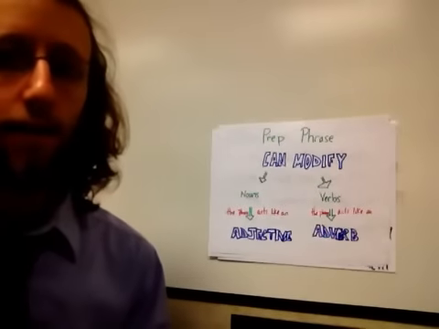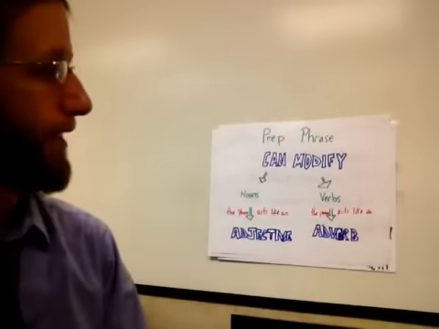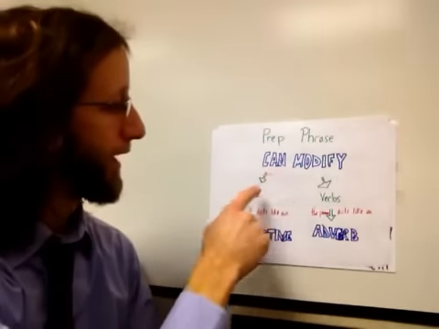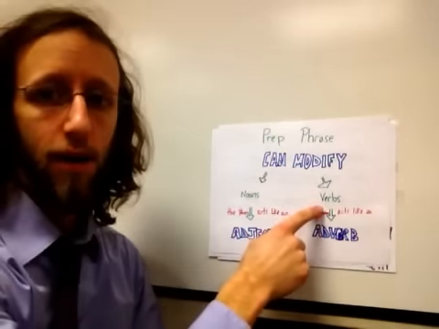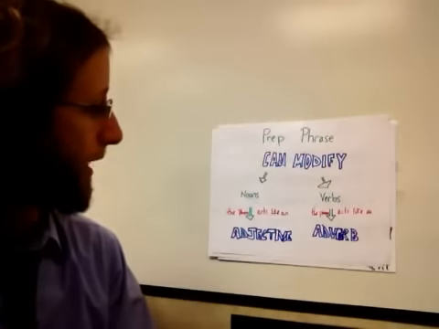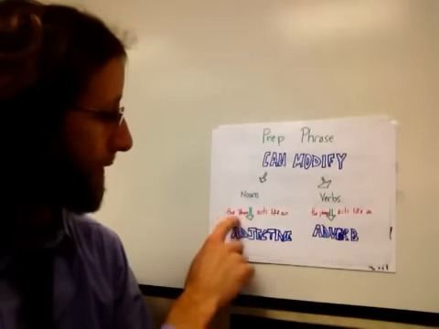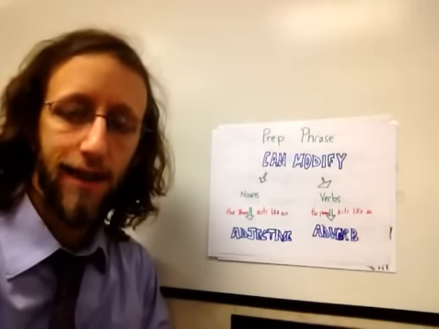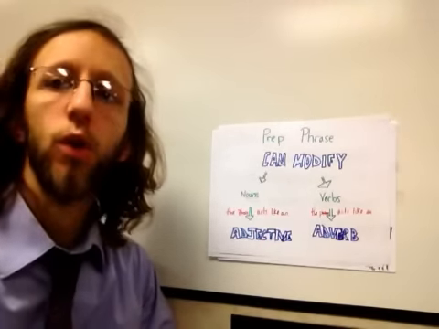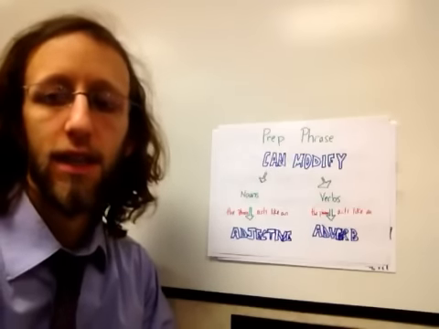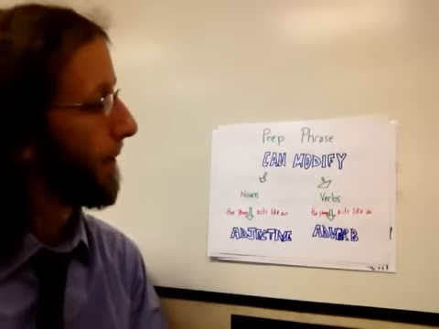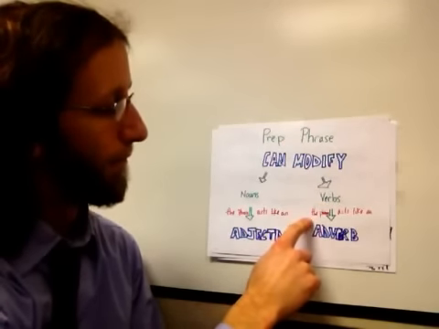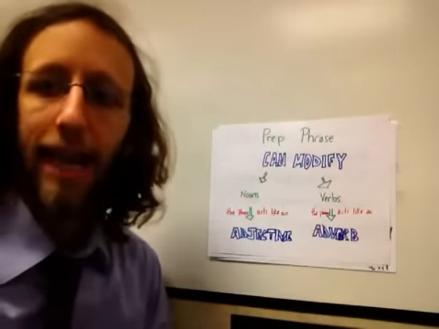The second thing we have here is a prepositional phrase. Now, what can it actually do? It can do two things. The first thing is it can modify nouns or it can modify verbs. When it modifies a noun, the phrase acts like an adjective. An adjective modifies nouns, like the blue sky, the dark coffee. And then it can also modify verbs, and a phrase that does that acts like an adverb.